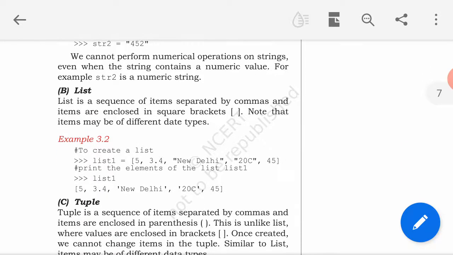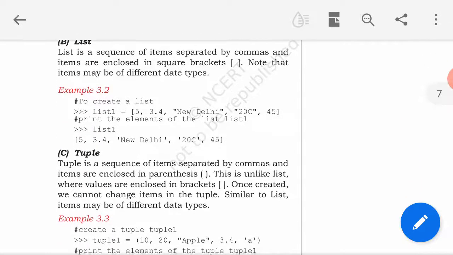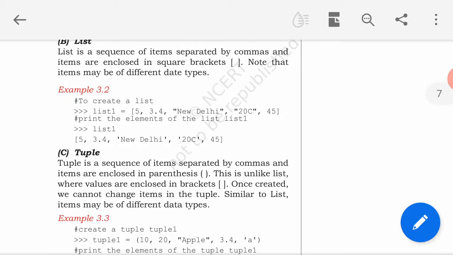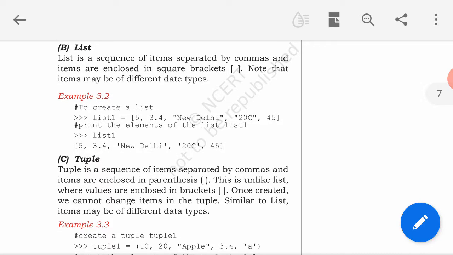Next is list. List is the sequence of items which is separated by commas, and items are enclosed in square brackets. And the main thing to be noted is that items may be of different data types, means list can hold heterogeneous data types.